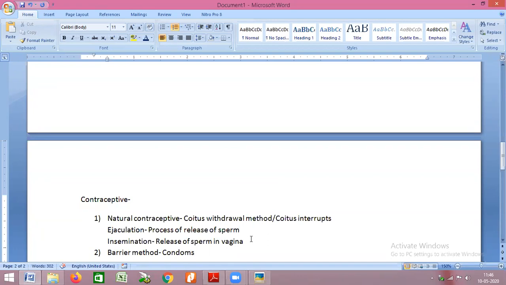So condoms are basically used to cover up the penis. It's a rubbery sheath, and these condoms basically prevent insemination. Now, the use of condoms has increased in recent times because they provide protection against sexually transmitted diseases. Many sexually transmitted diseases can be avoided with the use of condoms.